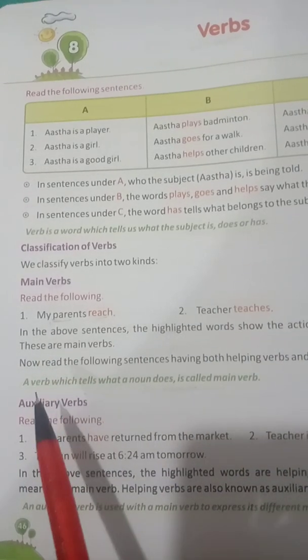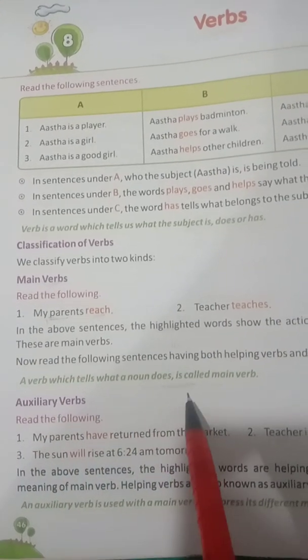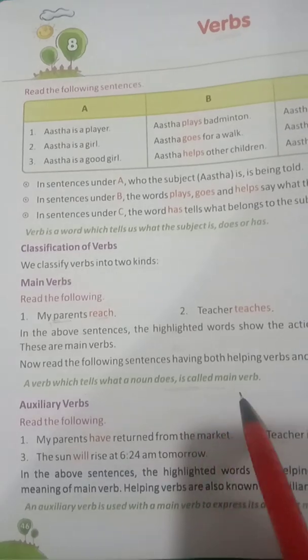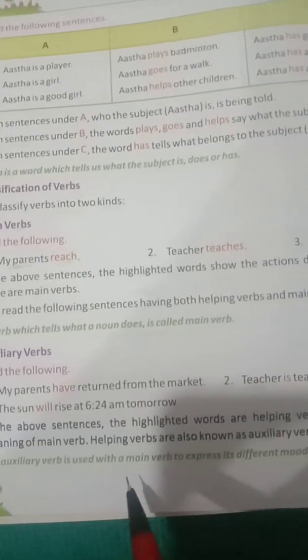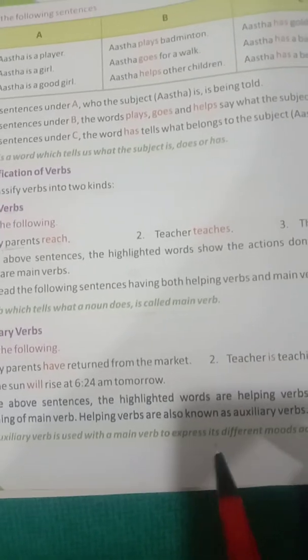So now, what is a main verb? A verb which tells us about a noun. What a noun does is called a main verb. And what is an auxiliary verb? An auxiliary verb is used with a main verb to express its different moods according to the tenses.